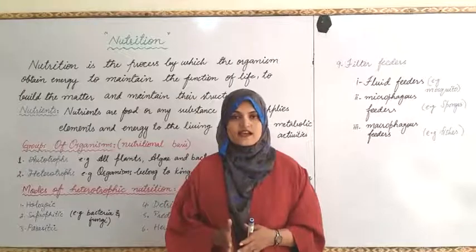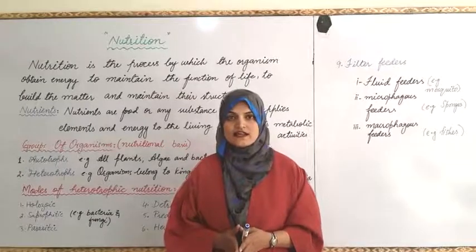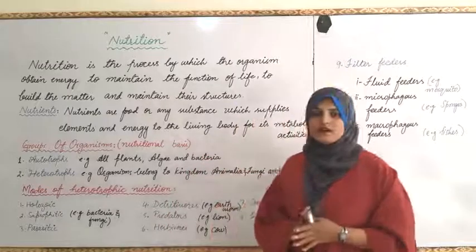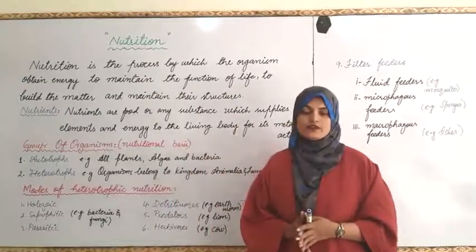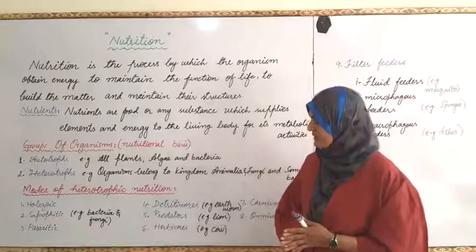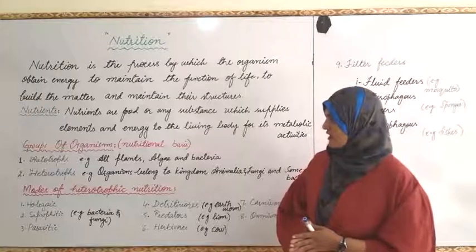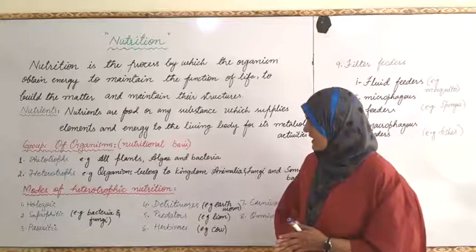When carbon dioxide and water combine in the presence of sunlight, they prepare food that is termed carbohydrate. Examples of autotrophs are all plants, algae and bacteria.